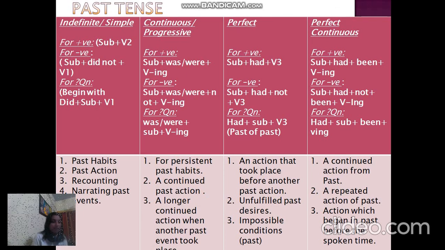For negative, subject plus had, and after had, not will come. Auxiliary के बाद ही not. Had not been plus verb ing. He had not been studying. Okay, and question will begin with had followed with subject and the rest of it.